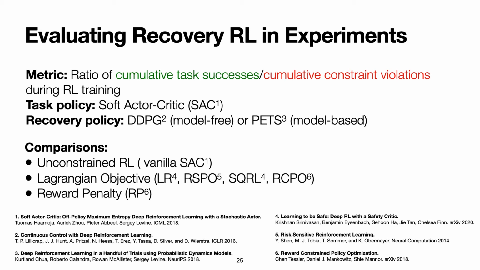For the task policy, we use soft actor critic, and for the recovery policies, we use DDPG and PETs, as mentioned previously. We compare Recovery RL to 6 baseline algorithms that are built off state-of-the-art current methods that consider constraint violations and task performance in a single objective function. For all reported results, we present the mean and standard error across 10 random seeds.